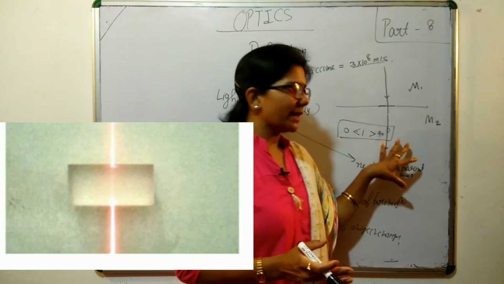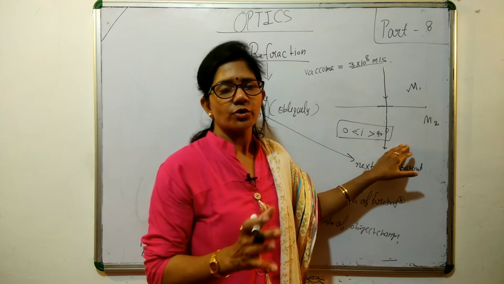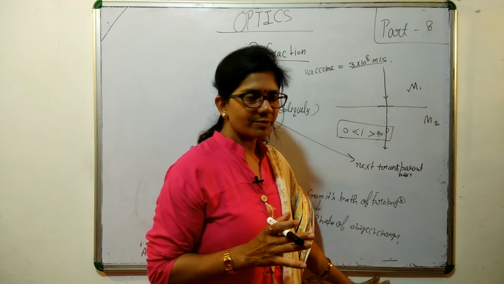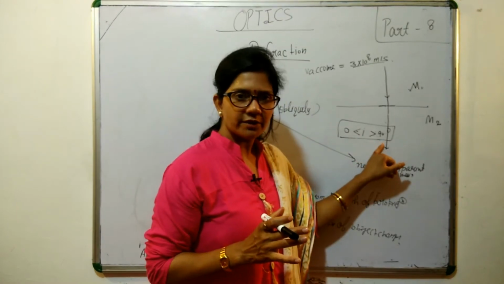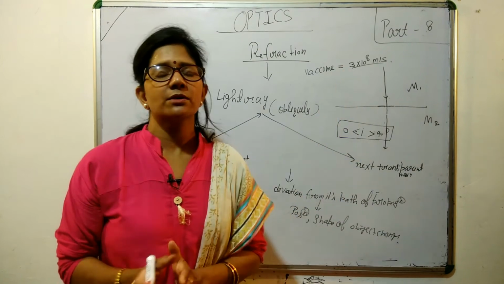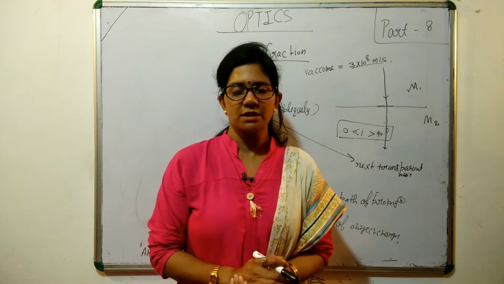But what you are required to know is how refraction takes place, what the condition of refraction is, and why it takes place, because the speed of light changes from one medium to the next medium.